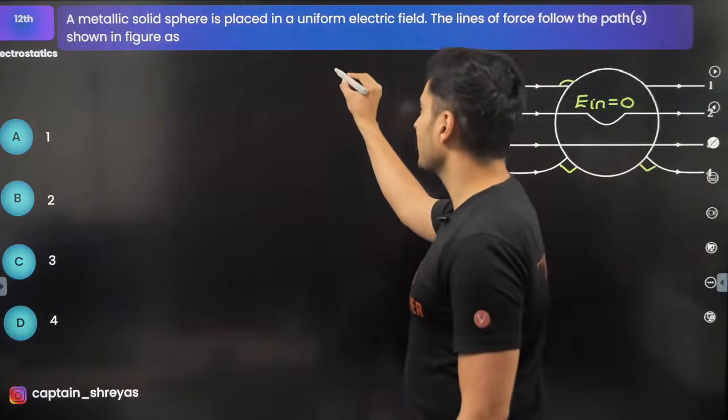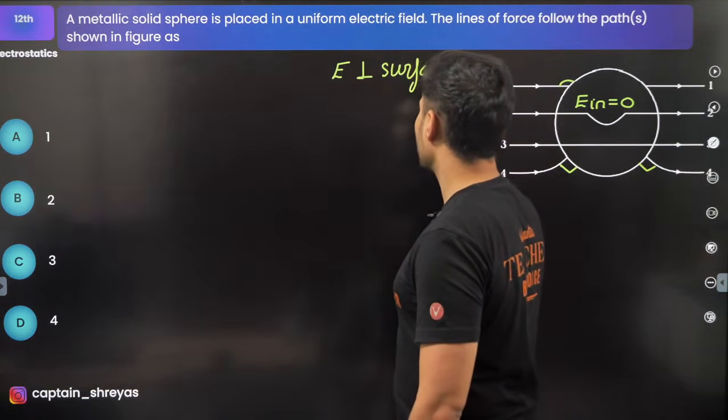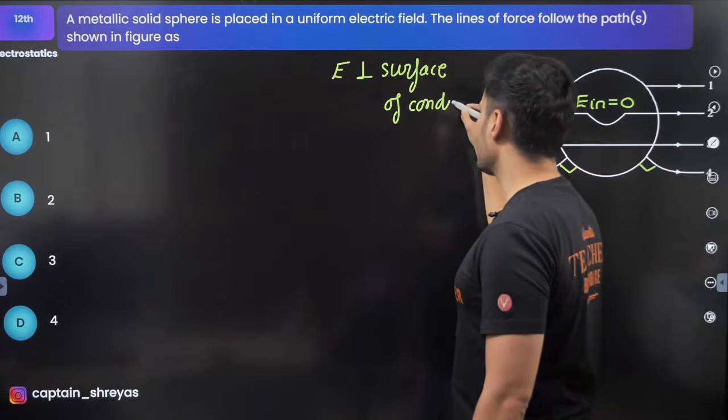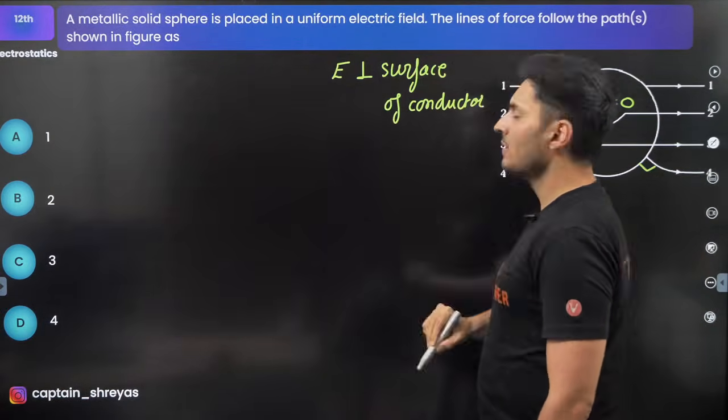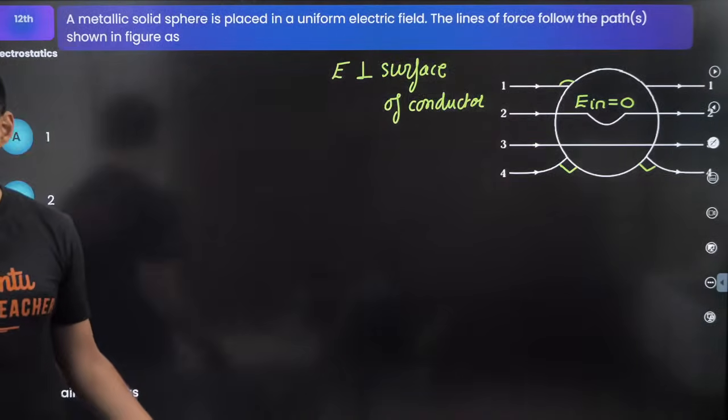Always the electric field line is perpendicular to the surface. Perpendicular to the surface of a conductor. This is a very, very important rule which you should know. Yep, it is D.